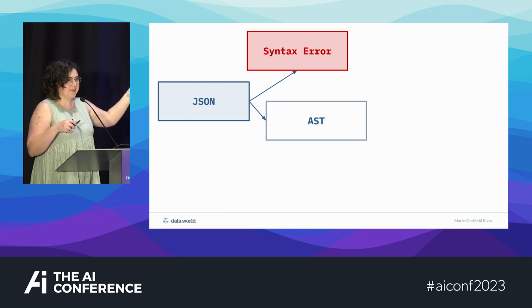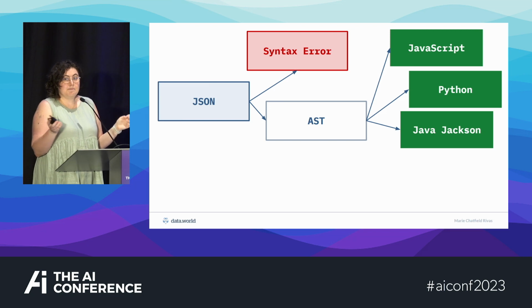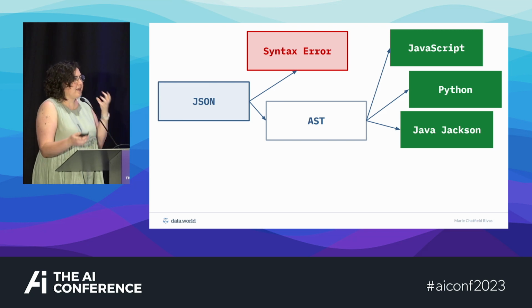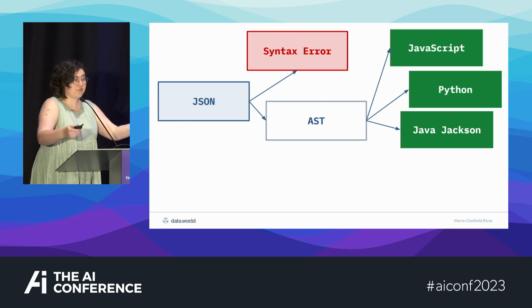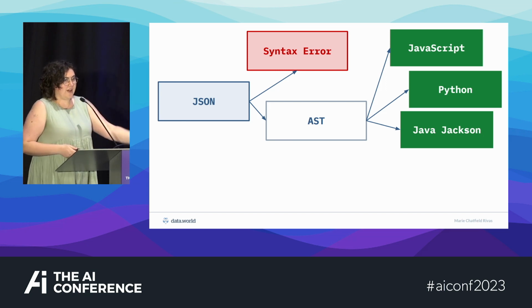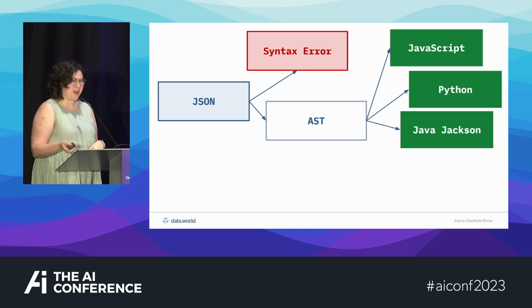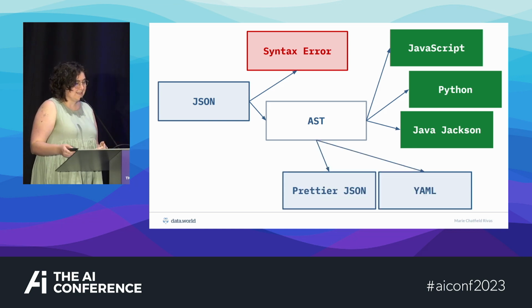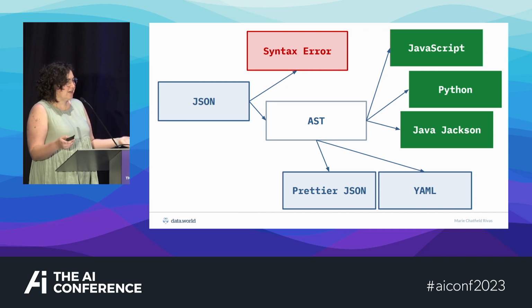But the important thing here is that we start with some text that matches JSON grammar specifications, and we either get an AST or we get a syntax error. Once we have an AST, we can use that as some kind of data structure in one of the languages we care about. In JavaScript, this would be JSON.parse, where now we have JavaScript data structures. In Python, you get Python data structures. If you're using Java, you actually have to give it classes because Java is very precise. But you can also just return other text if you have an AST.